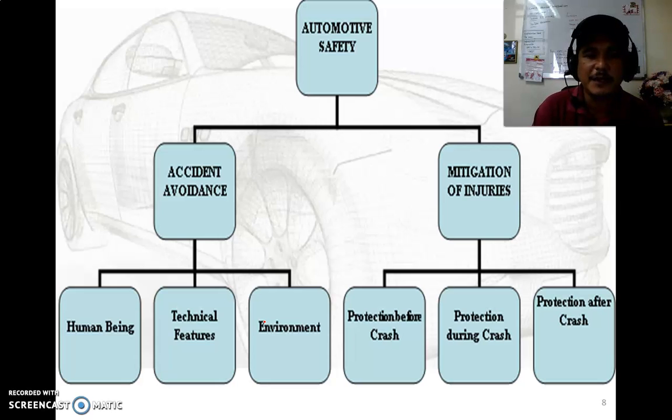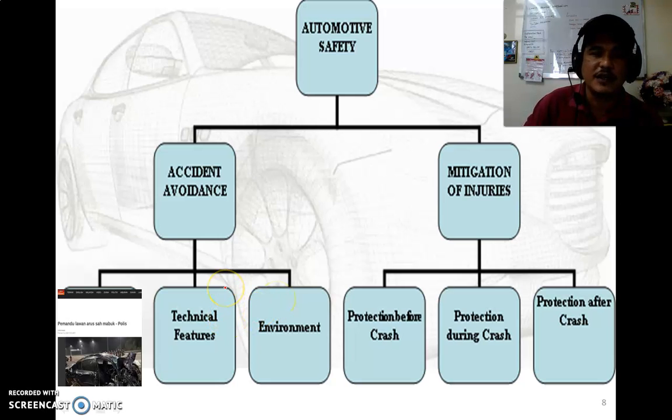In terms of accident avoidance, we have three factors influencing road accidents. Number one is the human being, the human attitude. Some accidents are because of human attitude, for example a high level of BAC, blood alcohol content, causing the road accident.